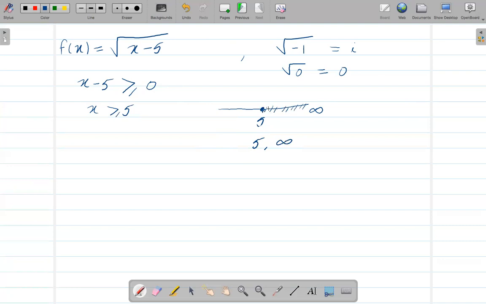But in this case, we are including 5, right? So if you're including 5, then that means we're going to have a square bracket. And on this side, we don't know the exact stopping point of infinity, so a circular bracket.